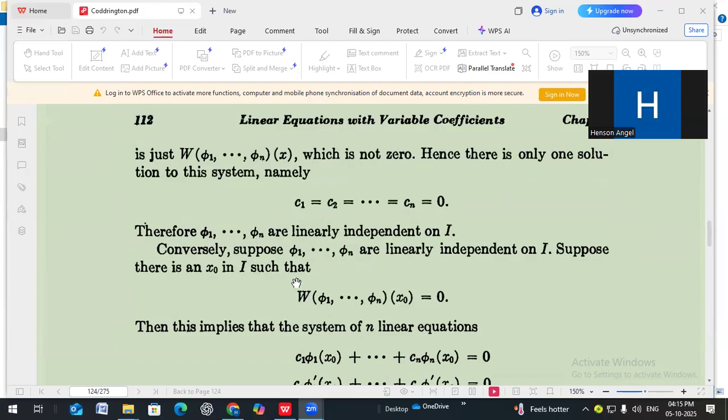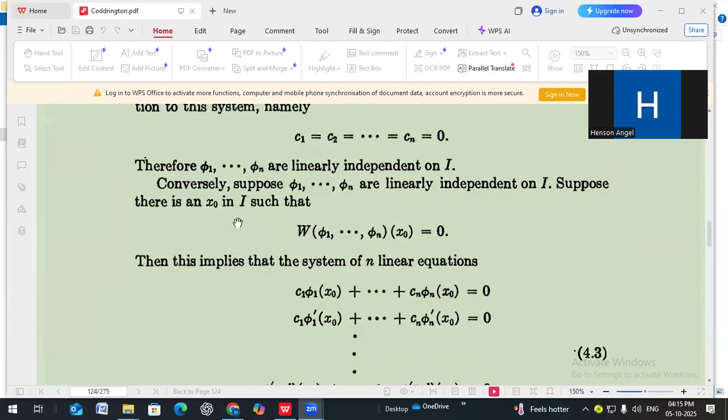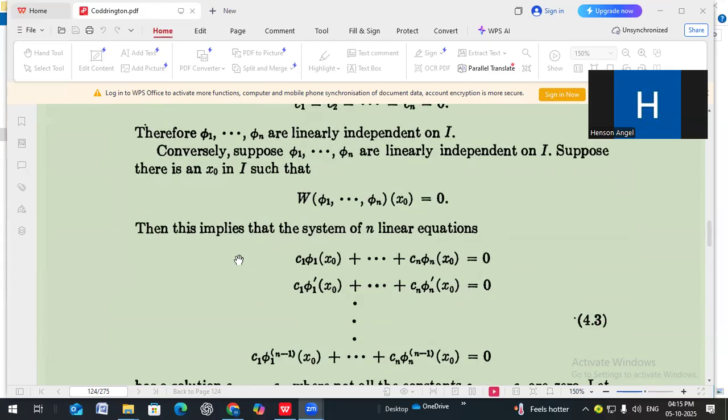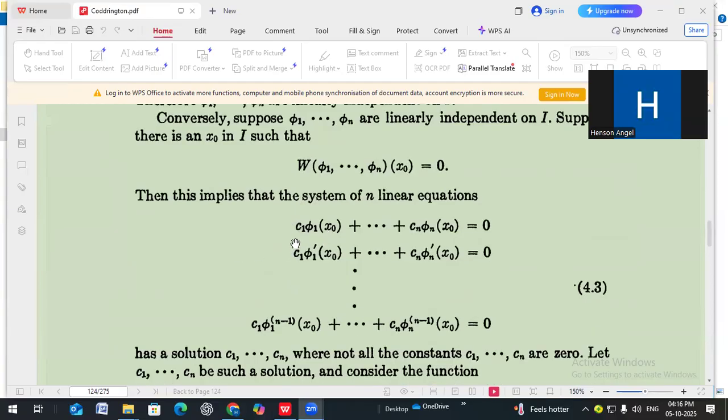Suppose we assume that the Wronskian of φ1, φ2, φ3, ..., φn at x0 equal to 0 for a point x0 in the interval I. So this implies that the system of n linear equations C1 φ1(x0) plus C2 φ2(x0) plus Cn φn(x0) equal to 0, then C1 φ1'(x0) plus etc., Cn φn'(x0) equal to 0,